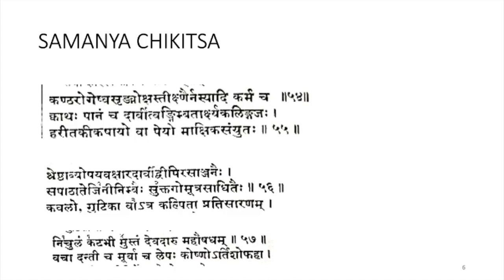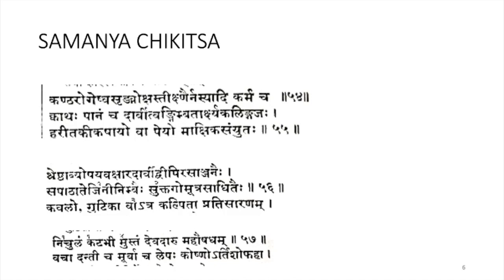Kwatha Panam Cha. Kashaya Panam can be given with Darvi, Twak, Nimba, Tarksha and Kalingaja. So we can give Kashaya for drinking prepared with these. Haridra Kashayo Va, Haridra Kashaya can also be given, Peyo Makshika Samyutam.